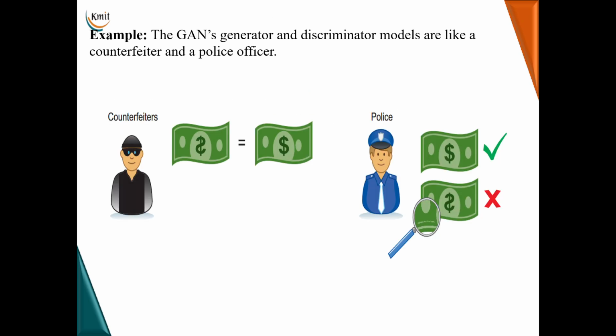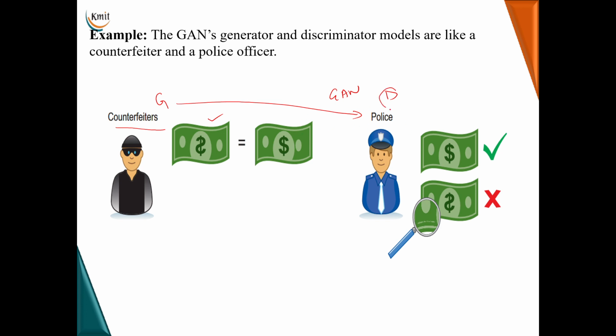Let us understand the analogy of an adversarial network here. That is nothing but a generative adversarial network. To the left side you can see you have counterfeiters, which represent generators in a GAN. What will they do? They will try to create fake money which will be a replica of the original money. It will look as real as possible. And the main goal of this counterfeiter is to fool the policeman. Now, what is this policeman? It represents the discriminator model in a GAN. What will they do? They will analyze the money to determine if it is real or fake.